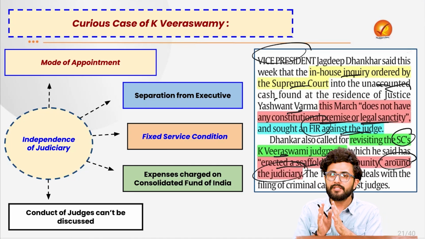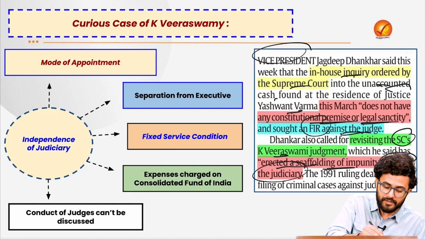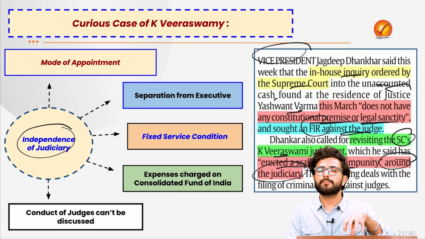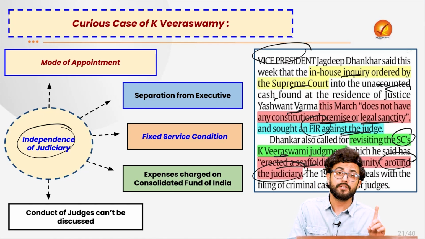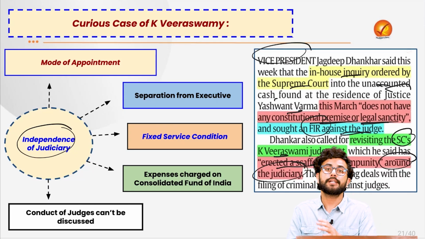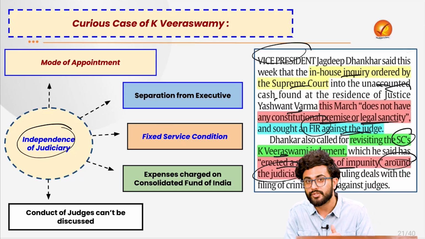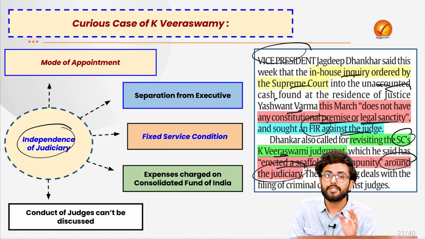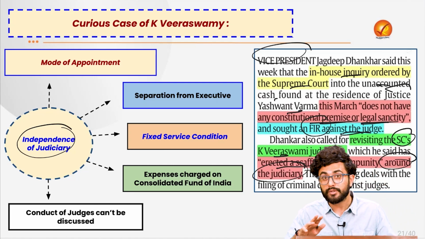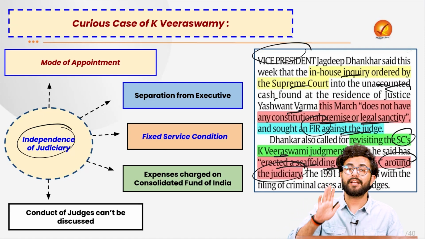So to understand that, let's first try to understand the principle of the independence of the judiciary. The idea is that the Supreme Court has been established as the highest court of appeal and also the protector of the fundamental rights of the people under Articles 13 and 32 of the Constitution. Thus, the judiciary shall be completely devoid of any kind of encroachment from both Parliament as well as the executive.